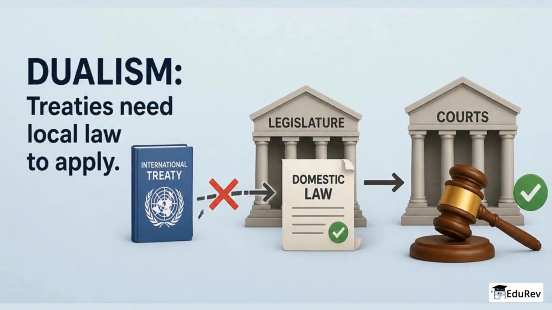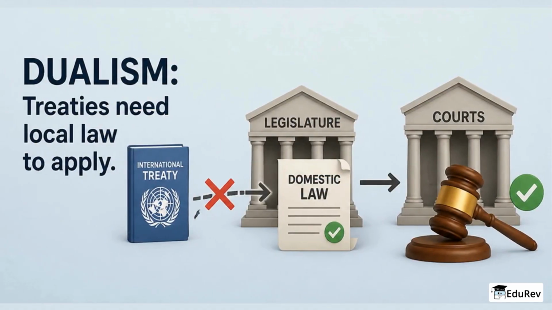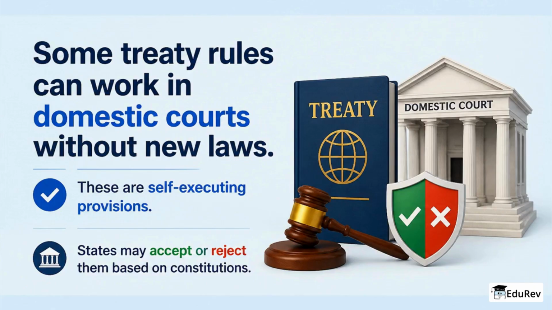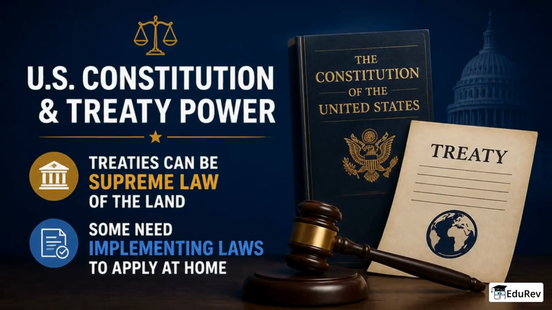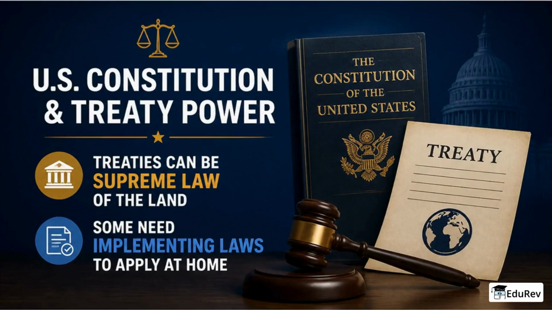Dualists see international law as weaker than domestic law, so courts refuse to apply treaties not transformed into local law by the legislature or state procedures. Some treaty rules can work in domestic courts without new laws. These are called self-executing provisions, and states may accept or reject them based on constitutions. In the United States, the Constitution explains treaty power and often treats treaties as supreme law of the land, while some require specific laws to operate domestically.